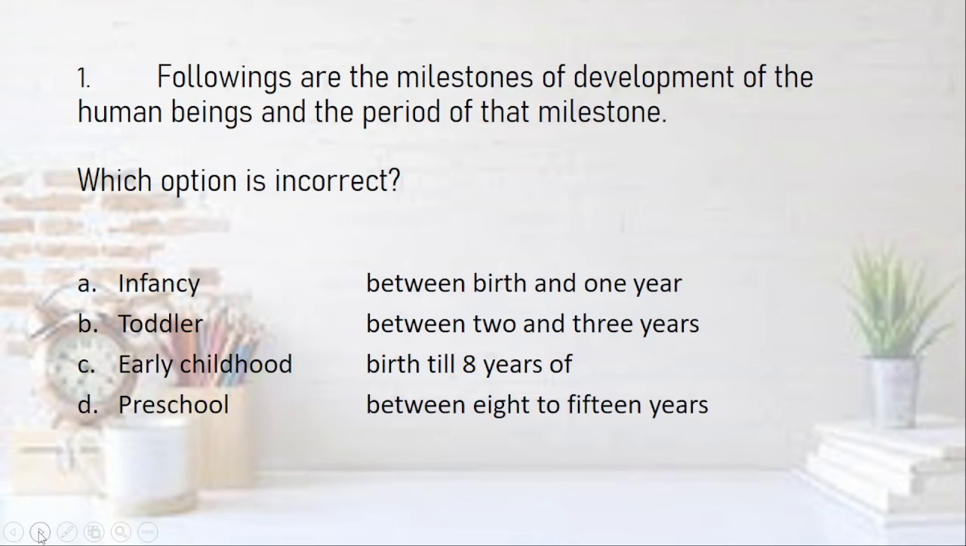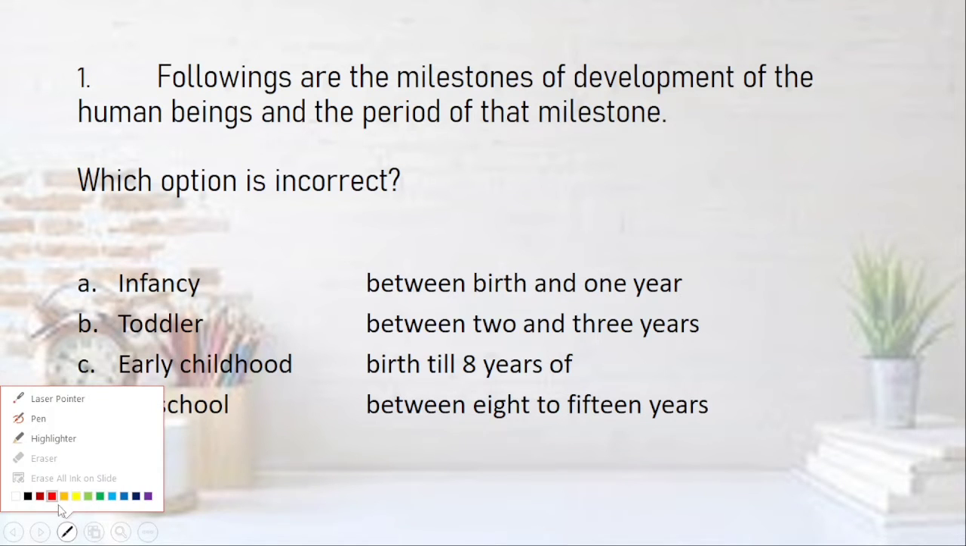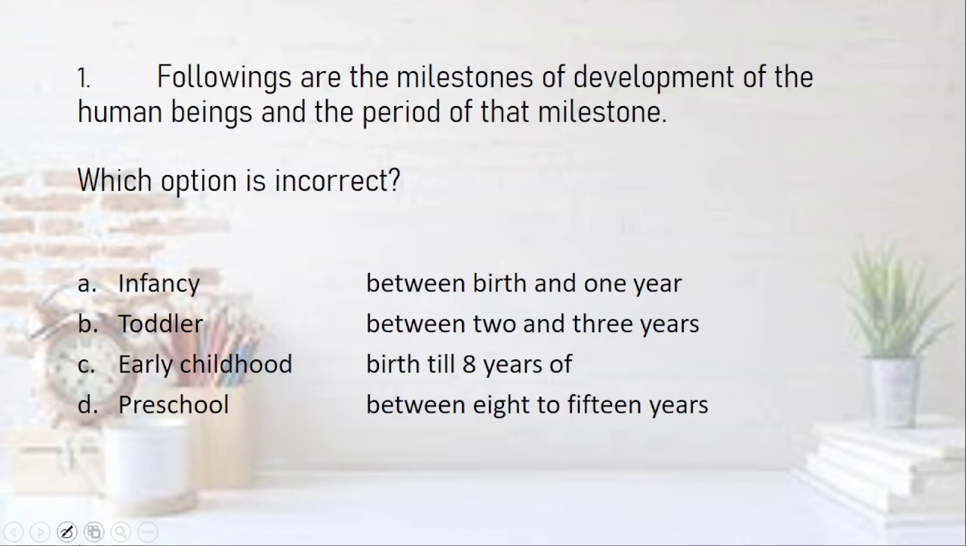So let's begin. The first question, which is on the pattern of section B of home sciences: following are the milestones of development of the human beings and the period of that milestone. That is, you have to identify the time period which is given, and one of the options is incorrect. You have to identify it.